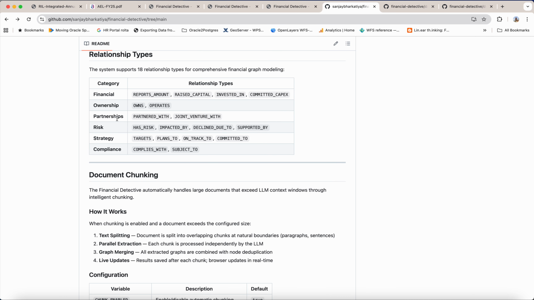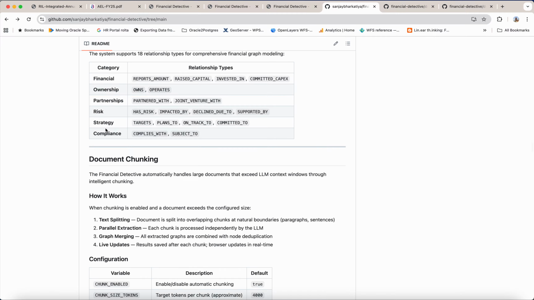These are the relationship types used in this project. Mainly the categorization is financial, ownership, partnership, risk, strategy, and compliance, and these are the types.